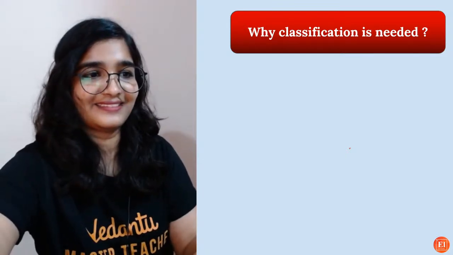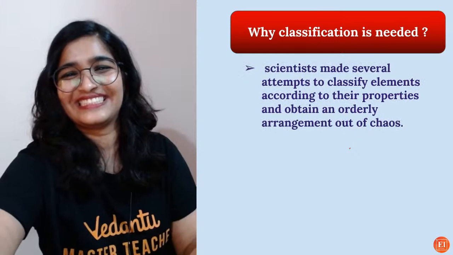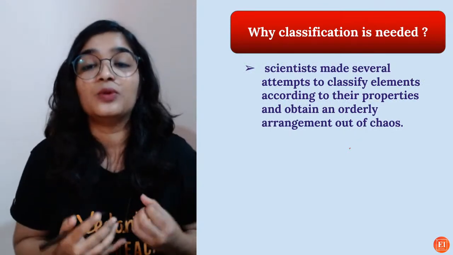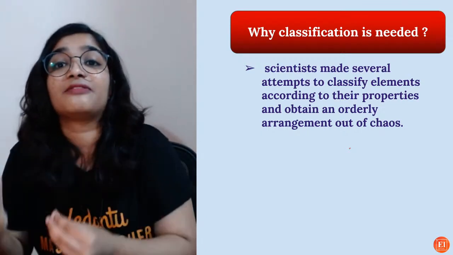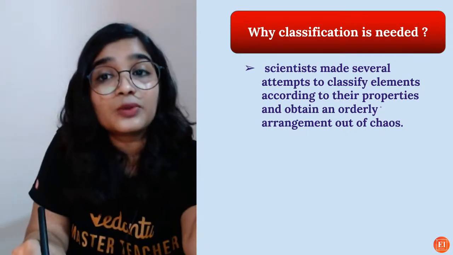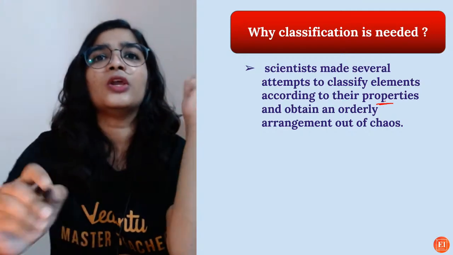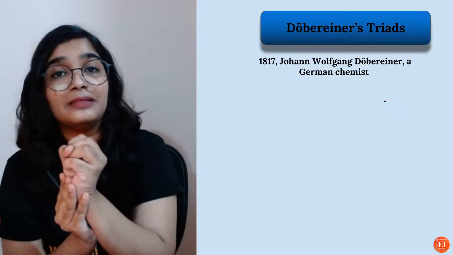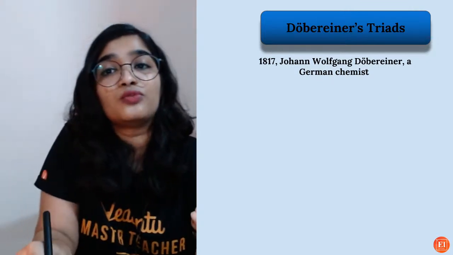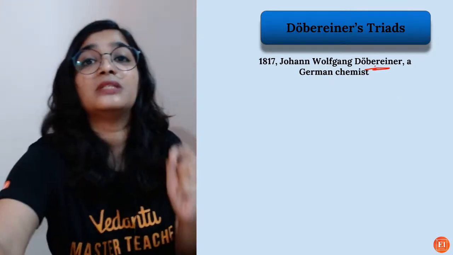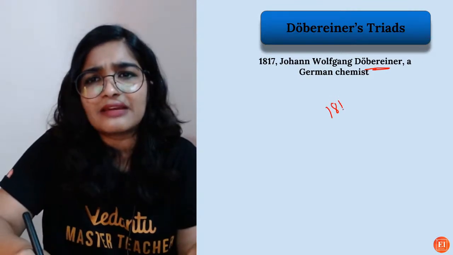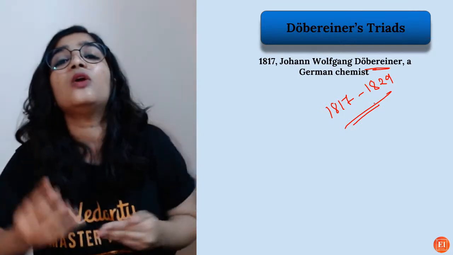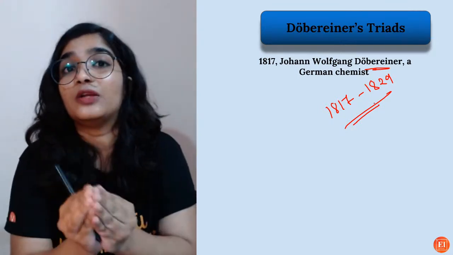Yes, of course. That's when, as I told you, scientists started attempting to classify elements according to their properties. The early attempt was made by Johann Wolfgang Dobereiner, a German scientist, from 1817 to 1829. Okay, so he started working on coming up with a periodic table.